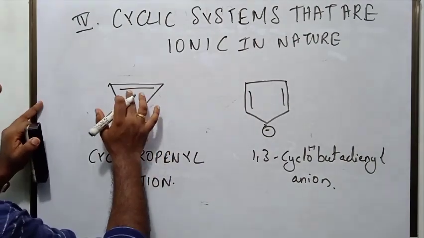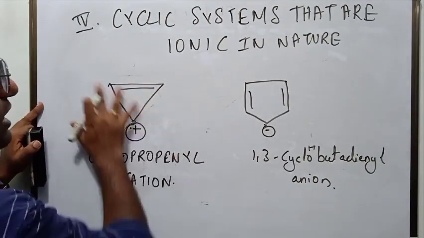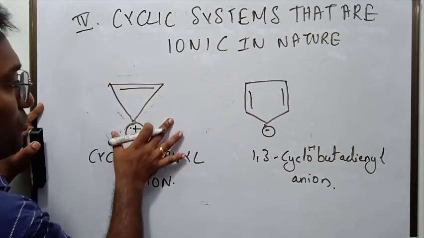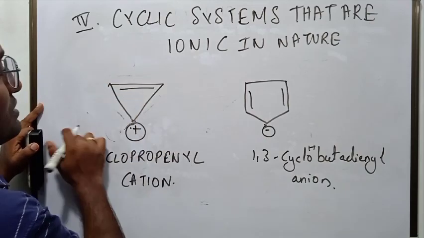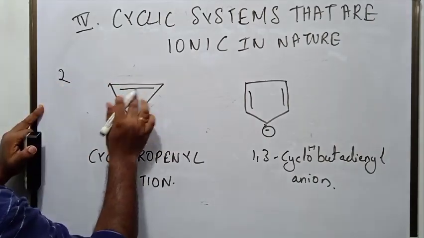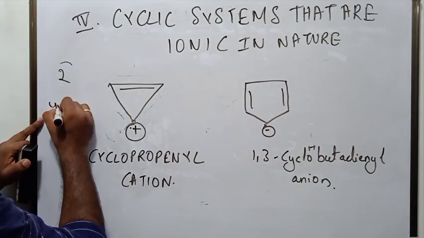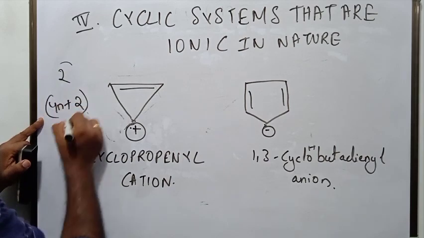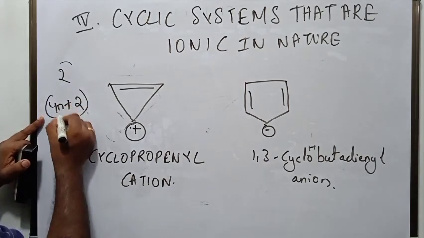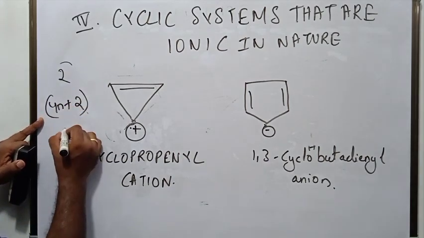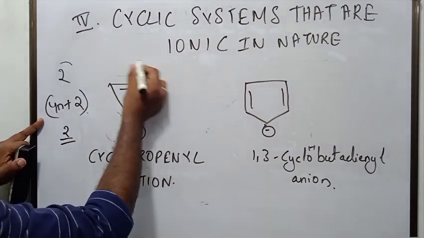Is it cyclic? Yes. Is it planar? Yes. Is it conjugated? Yes. How many electrons are there? 2 pi electrons are there. Is it possible to get 2 with 4n plus 2, applying Huckel's rule? Yes. If you put n equal to 0, the answer will be 2. So this is actually aromatic.